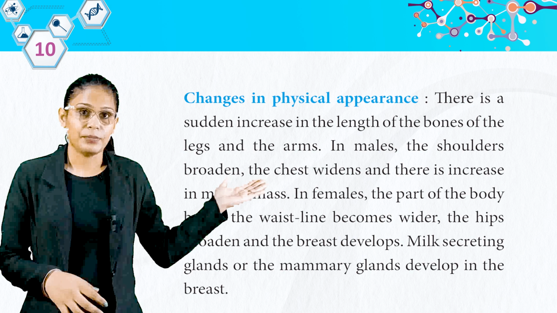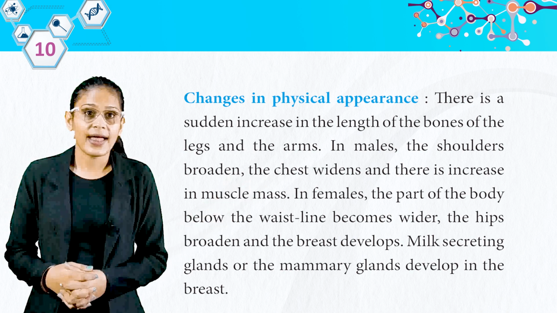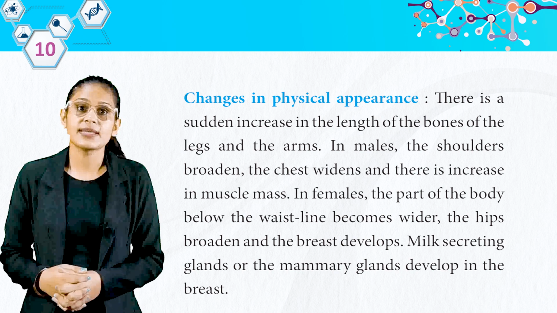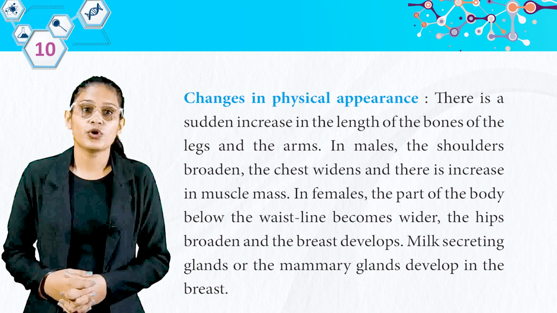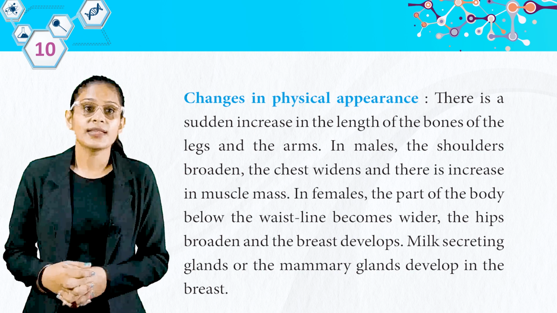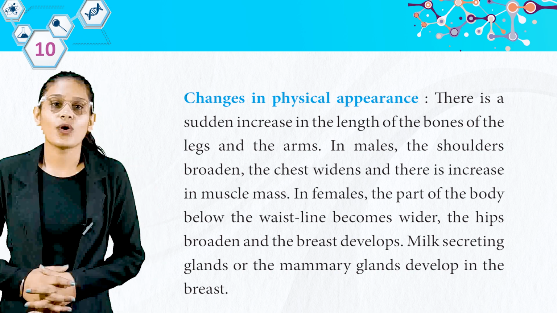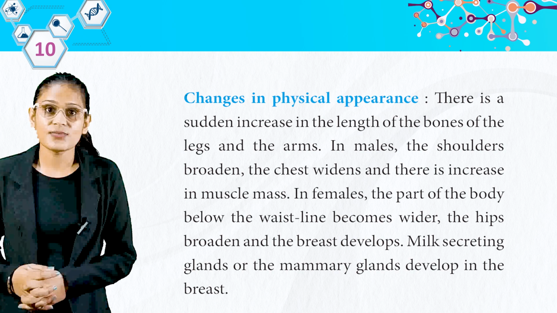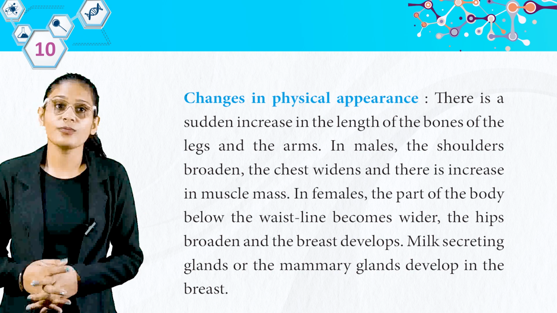Change in physical appearance. There is a sudden increase in the length of the bones of the legs and the arms. In males, the shoulders broaden, the chest widens, and there is increase in muscle mass. In females, the part of the body below the waistline becomes wider, the hips broaden, and the breast develops. Milk secreting glands or the mammary glands develop in the breast. So students, these are some changes we can see in the bodies of males and females during puberty.